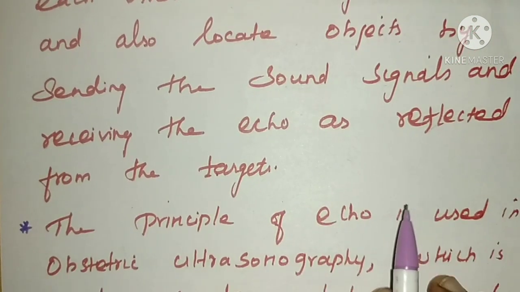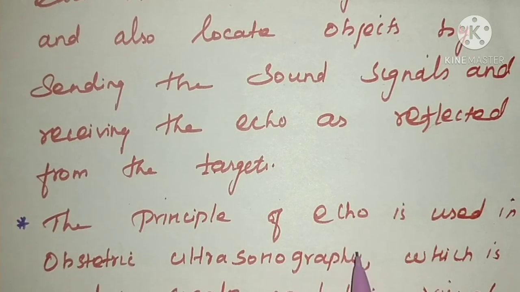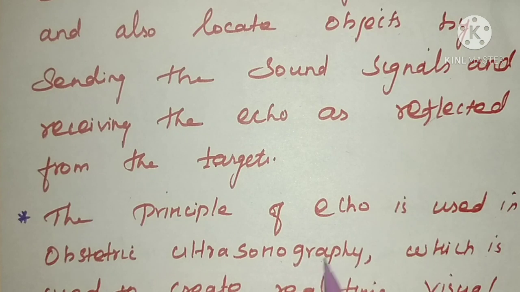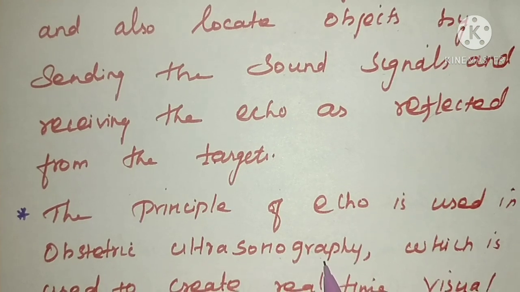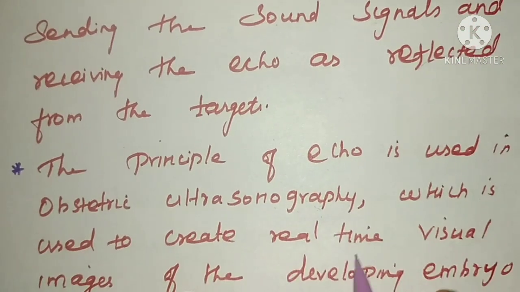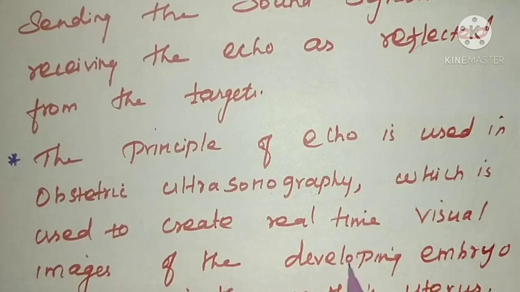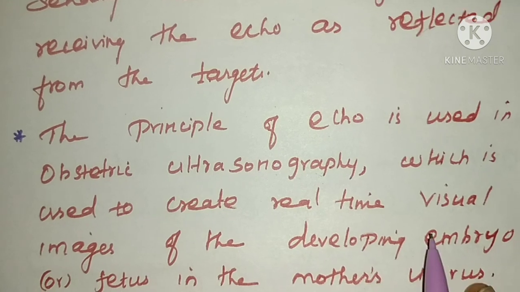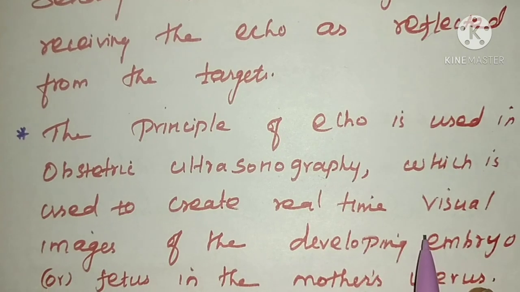The second one is that echo is used in obstetric ultrasonography. It is used in the medical field. What is the use of this ultrasonography? It is used to create real-time visual images of the developing embryo, that is called the fetus, in the mother's uterus. They take the ultrasonography to check the development of the baby in a particular month.